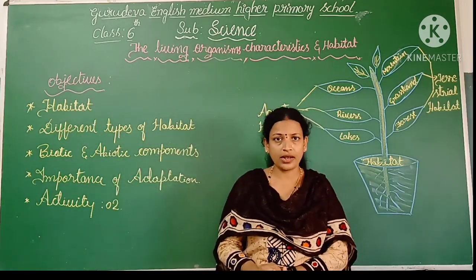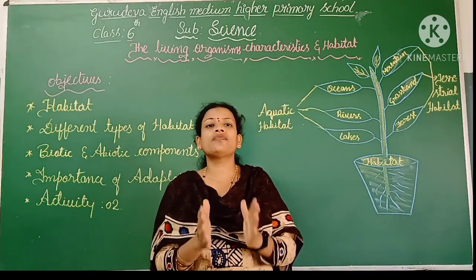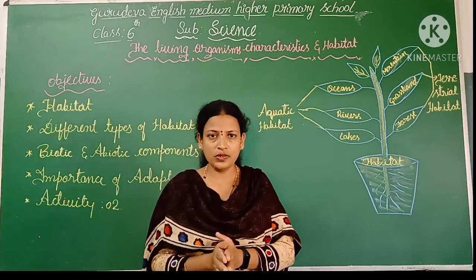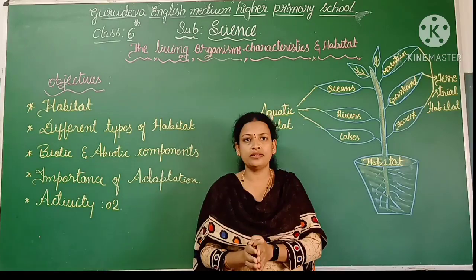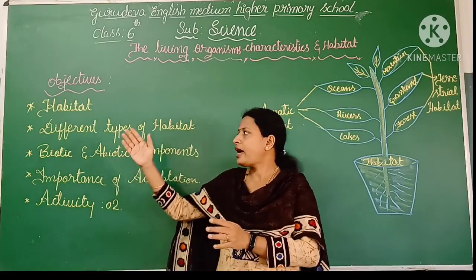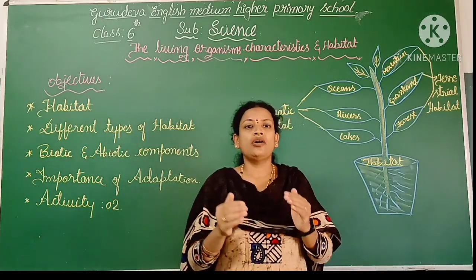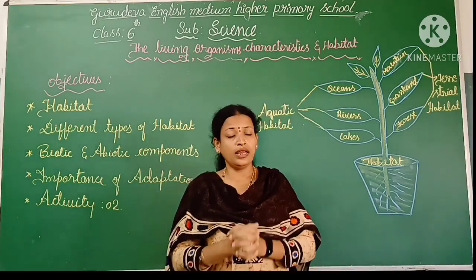What is this habitat? Habitat is a very easy concept, the dwelling place of the animals. Dear children, I have used the word dwelling. Dwelling means the living area of the animals. The dwelling place of the animals is what we are going to call a habitat.